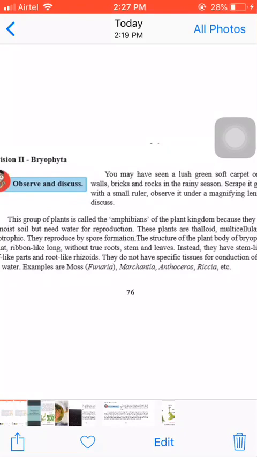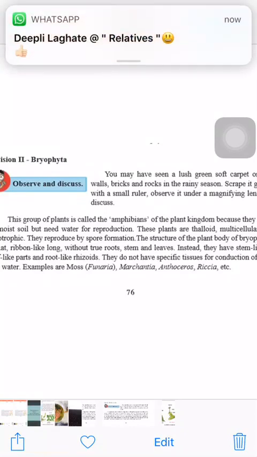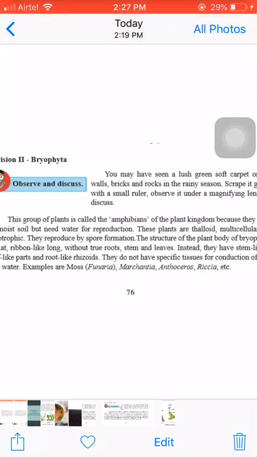This group of plants is called the amphibian of the plant kingdom because they grow in moist soil but need water for reproduction. These plants are thalloid, multicellular, and autotrophic. They reproduce by spore formation.